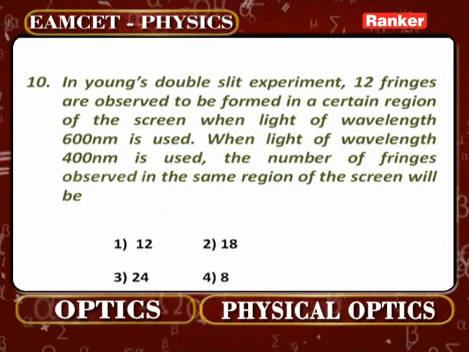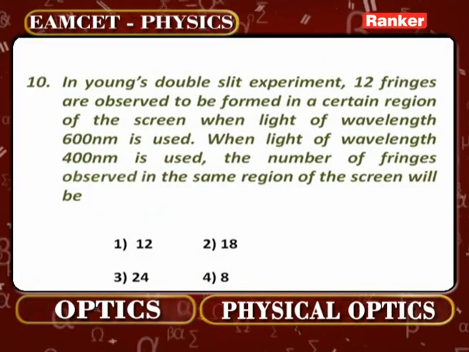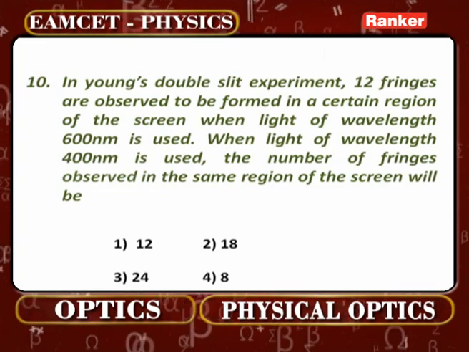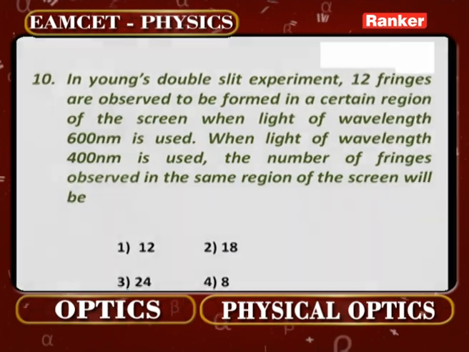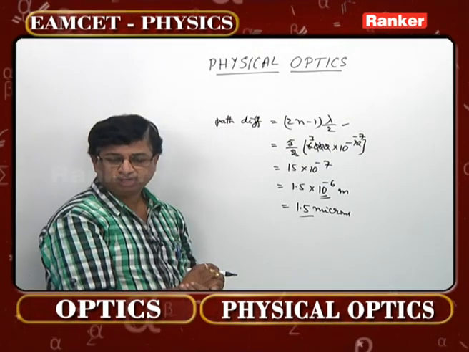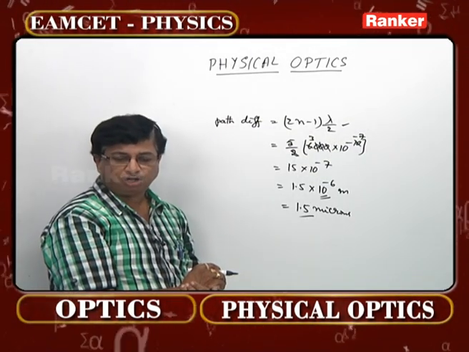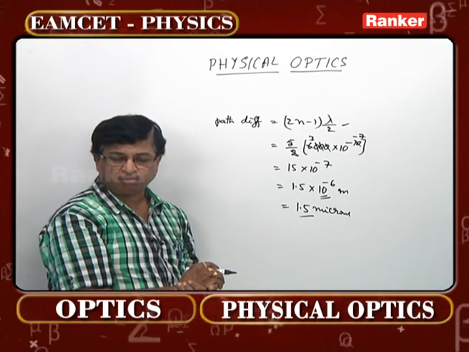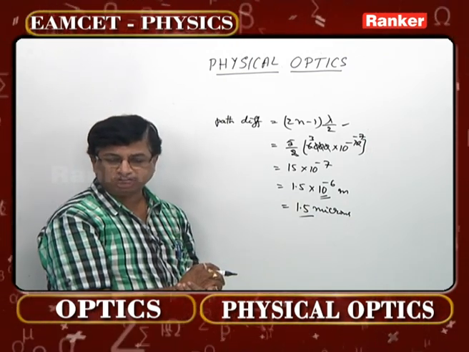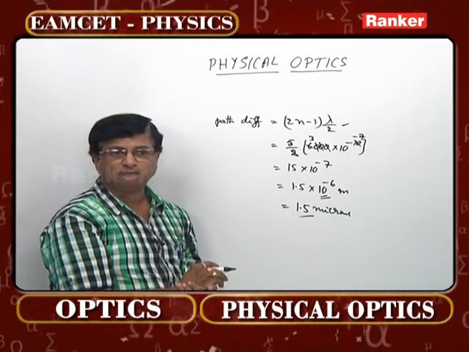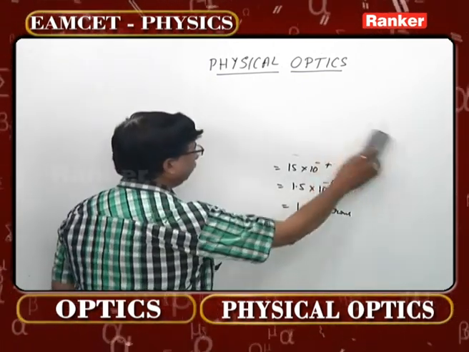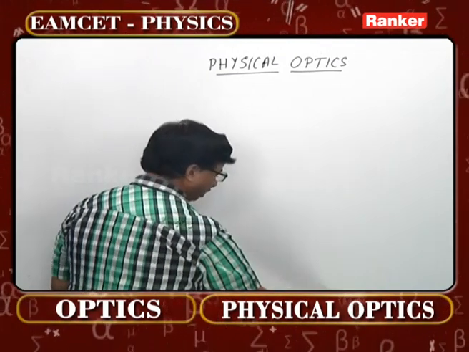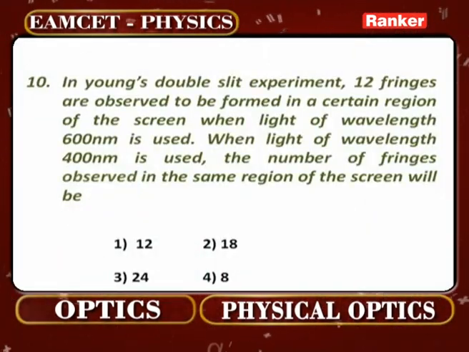In Young's double slit experiment, 12 fringes are observed to be formed in a certain region of the screen when light of wavelength 600 nanometer is used. When light of wavelength 400 nanometer is used, the number of fringes observed in the same region of the screen will be how much? That is the concept. It is a very simple question. The question looks lengthy, but the option is going to be very easily calculated.